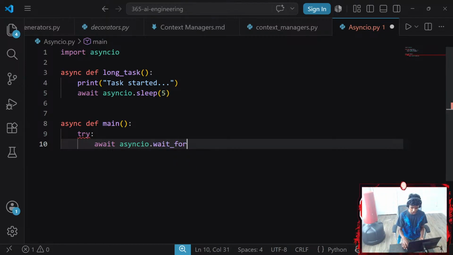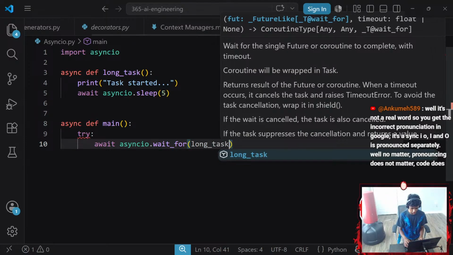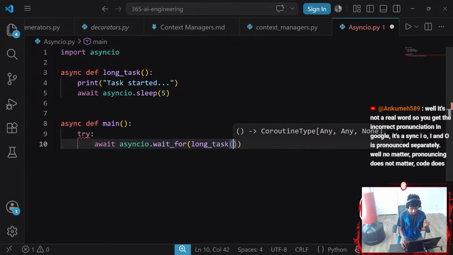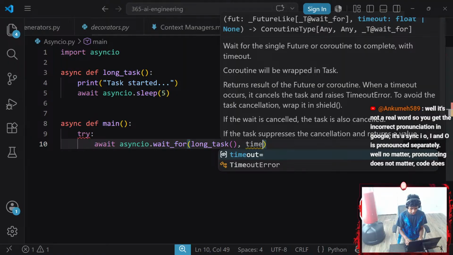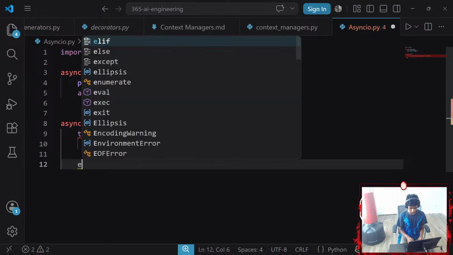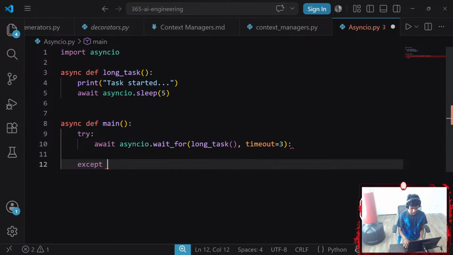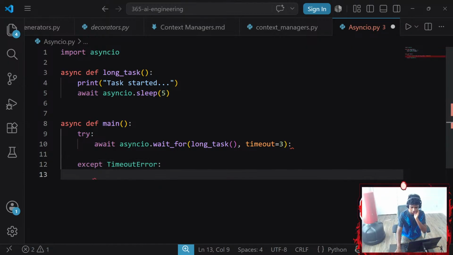When calling my function, I want to call my long_task as a coroutine. And I want to wait for, let's say, 3 seconds. If it was longer than 3 seconds, I want to catch a timeout error.